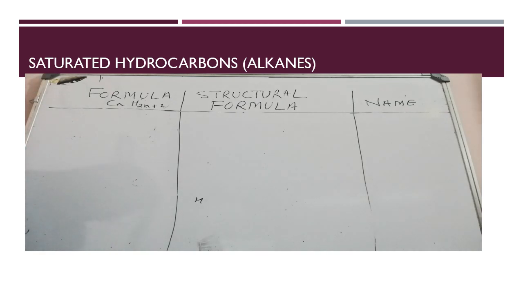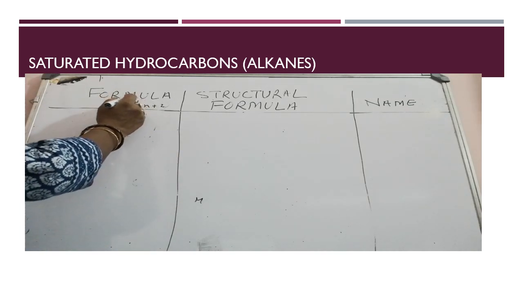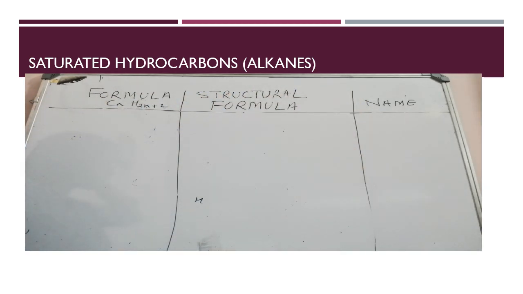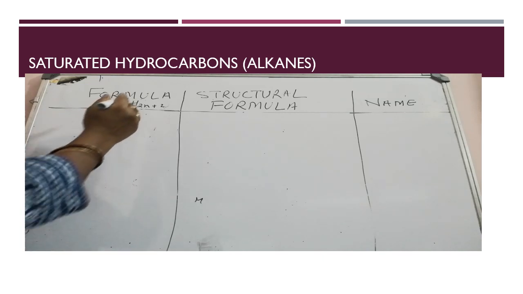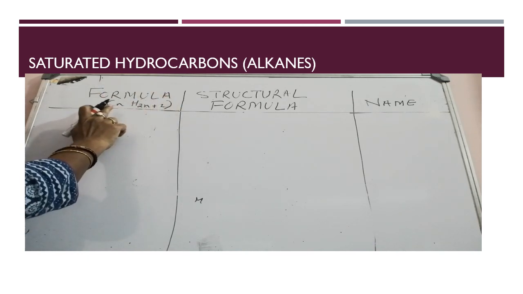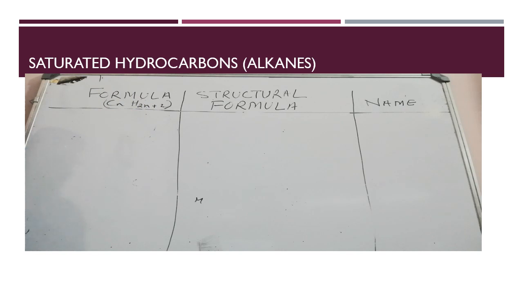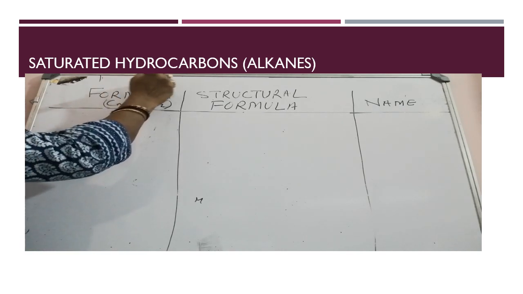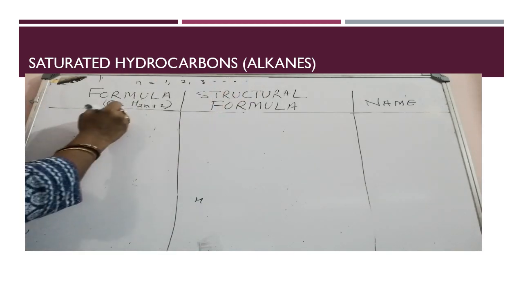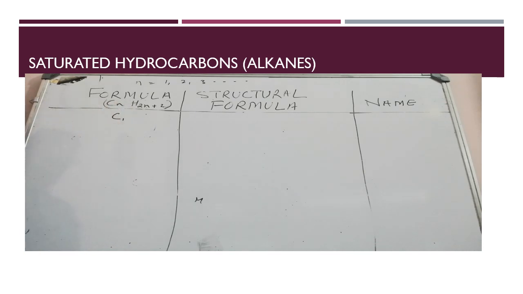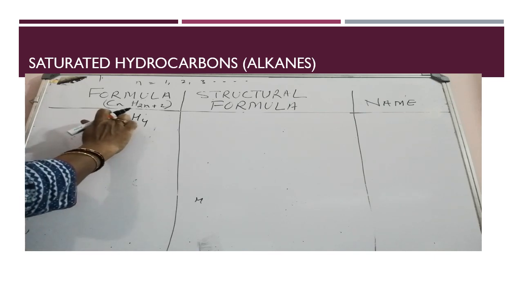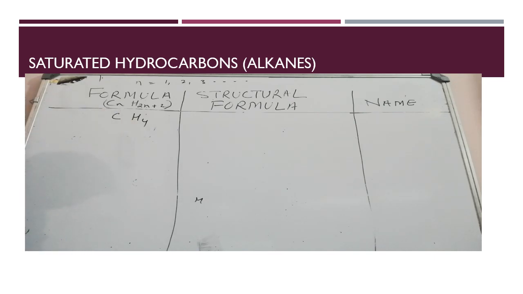Now children, I will explain how to write the molecular formula, structural formula and name of saturated and unsaturated hydrocarbons. Let me start with the saturated hydrocarbons, which are known as alkanes. The general formula for alkane is CnH2n+2, where n stands for any integer 1, 2, 3 and so on. When the number of carbon atoms is 1, hydrogen atoms automatically will be 4, 2 into 1 plus 2, 4. And hence we can write this as CH4.